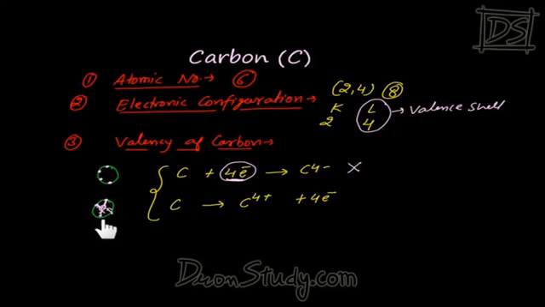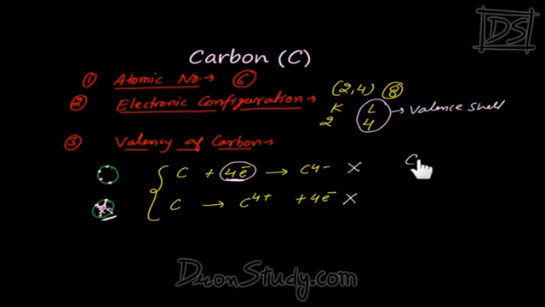If you extract the second electron, then only 2 electrons will remain. The attraction force on these will be even more. That means as you are extracting electrons, the attraction force is getting higher. That means you won't be able to extract all 4 electrons from carbon. You will extract one electron and the attraction force will increase. You will extract the second one and the attraction force will increase. You will extract the third one and the attraction force will increase even more. That is why it is not possible to extract 4 electrons from carbon. So neither are we able to provide carbon with 4 electrons, nor can we take out 4 electrons from carbon. Then how would carbon make bonds?